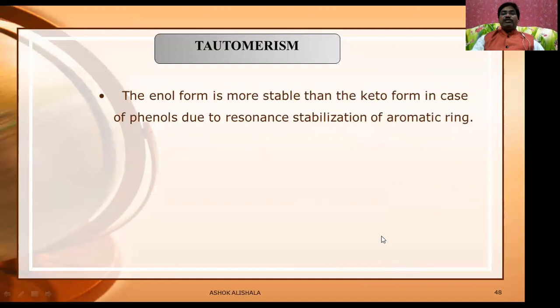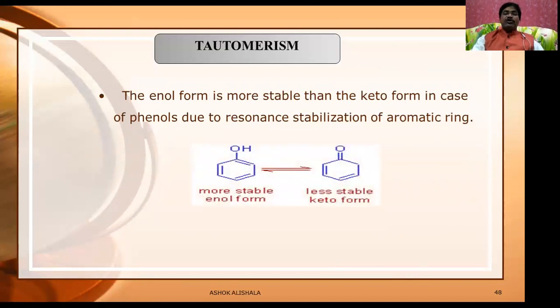The enol form is more stable than the keto form in case of phenols due to resonance stabilization of the aromatic ring. You see this case, this is going to be the more stable enol form. This is said to be the less stable keto form. Why? Because the enol is stabilized by resonance structures, that is called aromatic nature, and there is no aromatic nature in the keto form. Resonance is not possible here, that's why it is less stable.